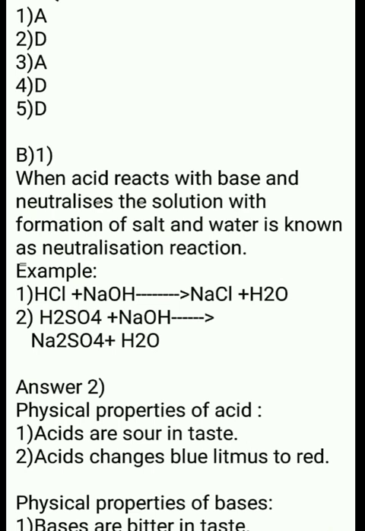Then what will happen when an acid reacts with a metal carbonate? It will give salt along with water plus carbon dioxide. And what will happen when acid reacts with a metal bicarbonate? Again the same products will be formed: salt, water and CO2. Like this you can write chemical properties also separately and learn all the possible reactions coming in this.